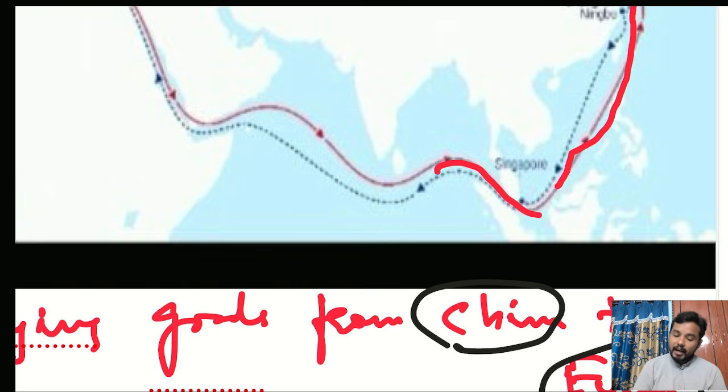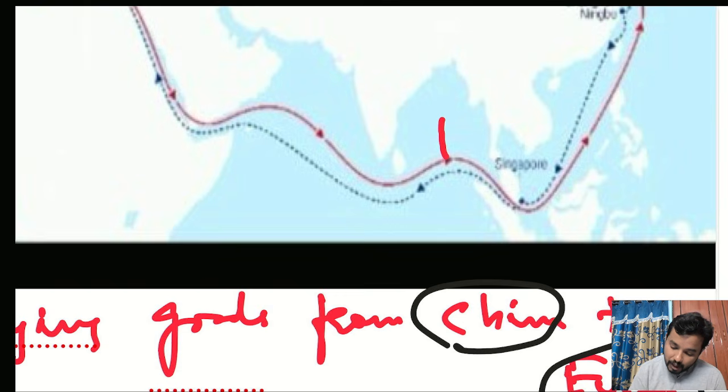So we want maritime independence. For that, this ICTTS is very important. And the other important point was, look at the strategic location of the Andaman Nicobar Islands. It is very close to the Malacca Strait.